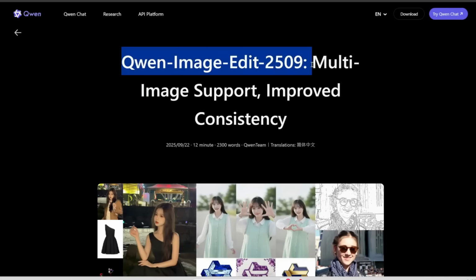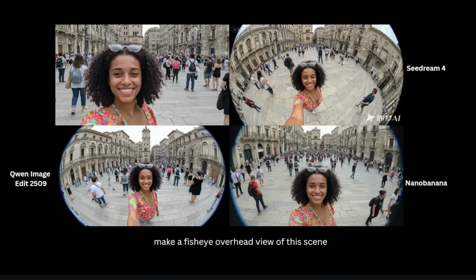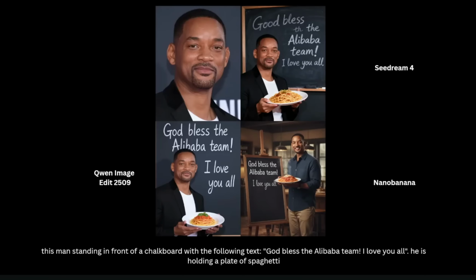Also, they released Qwen Image Editor, which is as good as Nano Banana. This is their latest version, and in some use cases, it's even better than Nano Banana. Here you can see some examples of it compared to other models. You can try this tool on chat.qwen.ai.